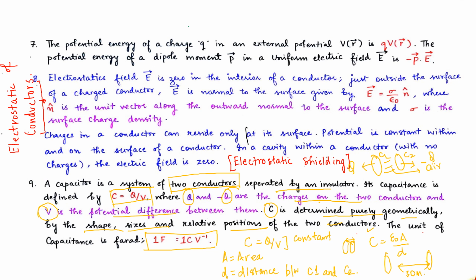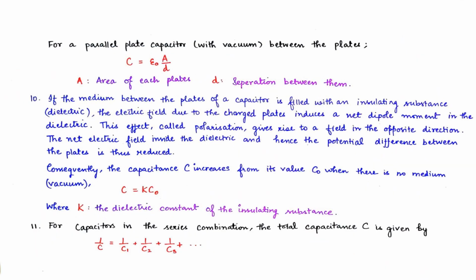See, capacitance is directly proportional to the area of conductor plate 1 and conductor plate 2. So if area is increasing, C will increase, but the distance between them is inversely proportional to C. So in case D is increasing, our C will decrease. This is the relation between the shape, size and relative distance between the conducting plates.